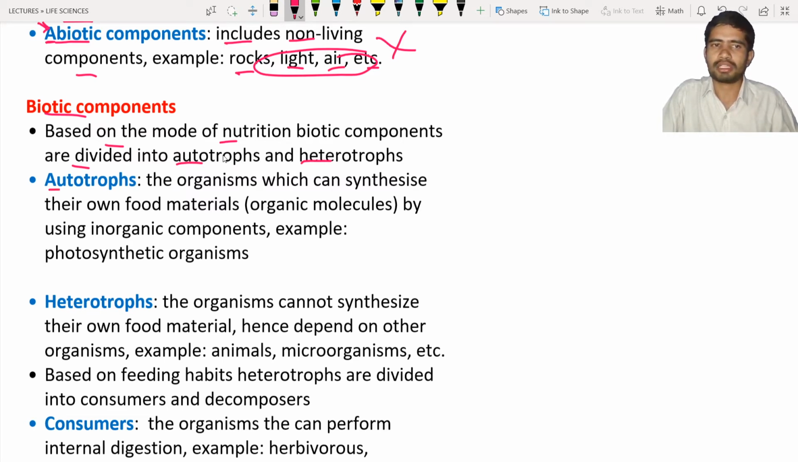So autotrophs, what is meant by autotrophs? Auto means self, and troph refers to nutrition or synthesis. These organisms synthesize their own food material, which is known as autotrophs or autotrophic nutrition. So autotrophic nutrition means the ability to synthesize their own food materials. How do they produce their own food material? Let us take the example of plants. Plants carry out a process known as photosynthesis. With the help of photosynthesis, they produce energy-rich components, that is sugars or other organic molecules.